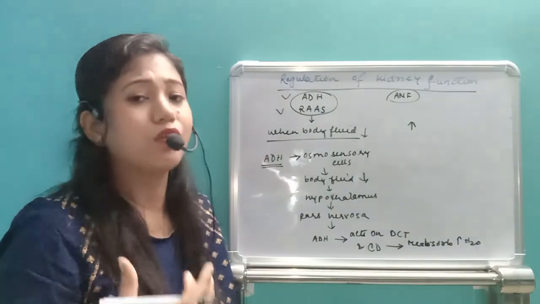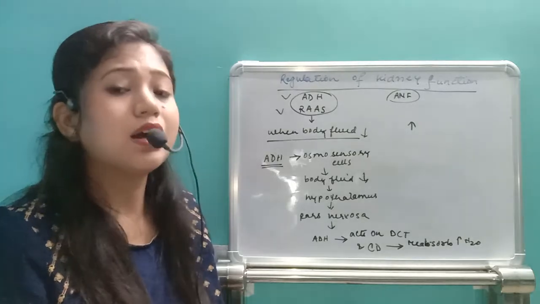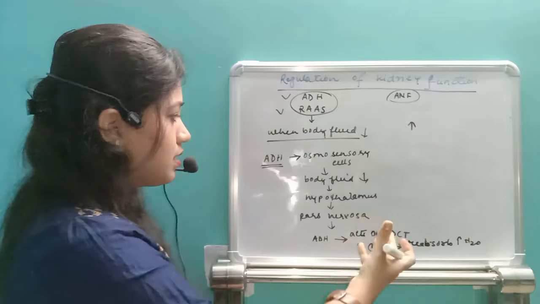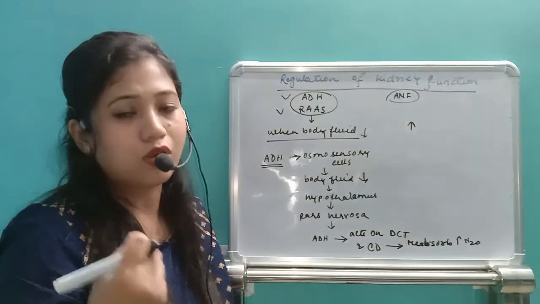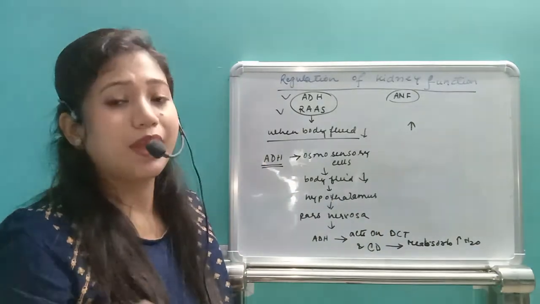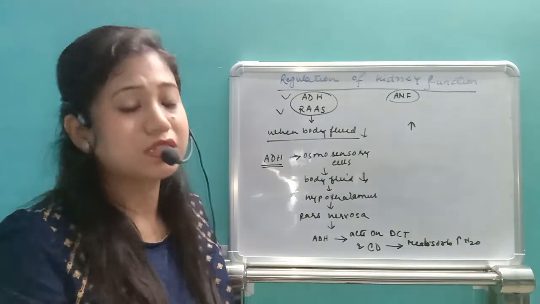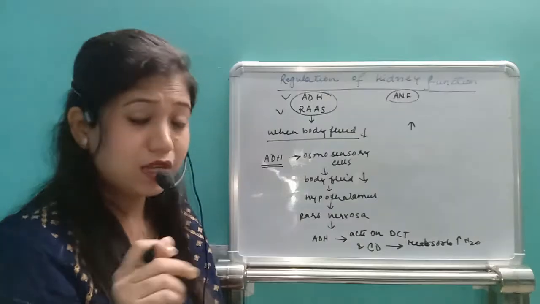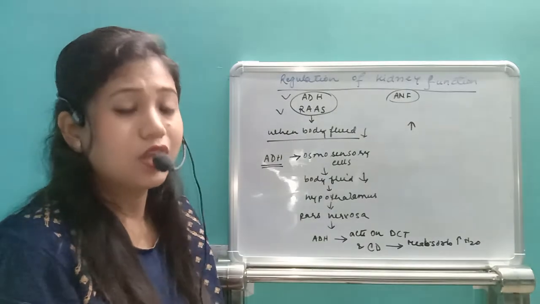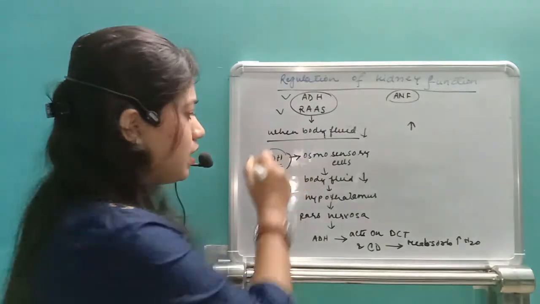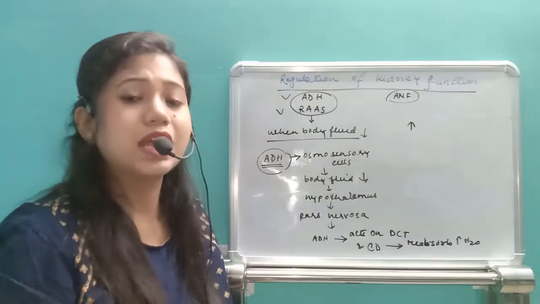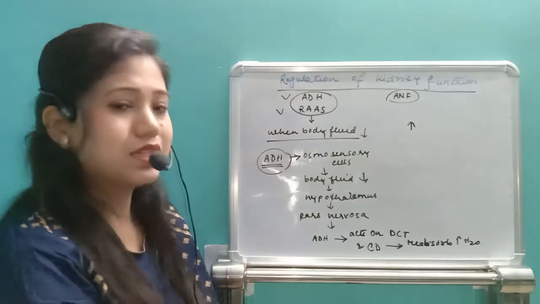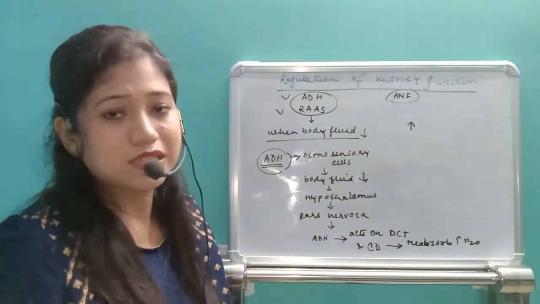So that's how we are not allowing much fluid to be removed outside from our body as urine. This is how we reabsorb or retain maximum water in our body. So this is the one very important hormone, that is ADH. Due to less secretion of ADH, as I told, a disease occurs, that is diabetes insipidus. Remember the function of ADH in diabetes insipidus.